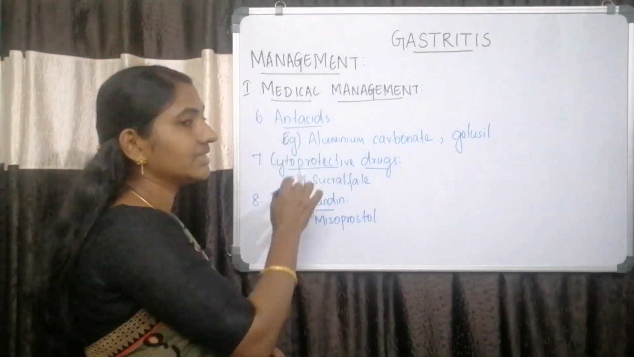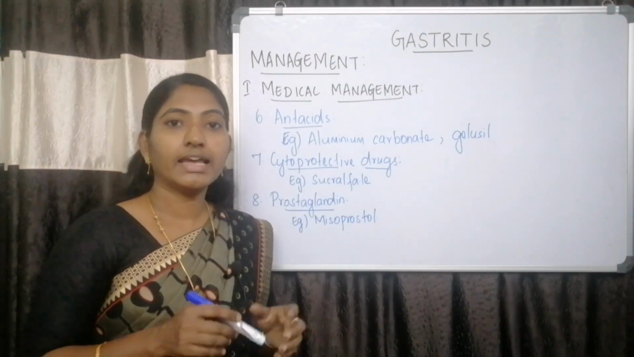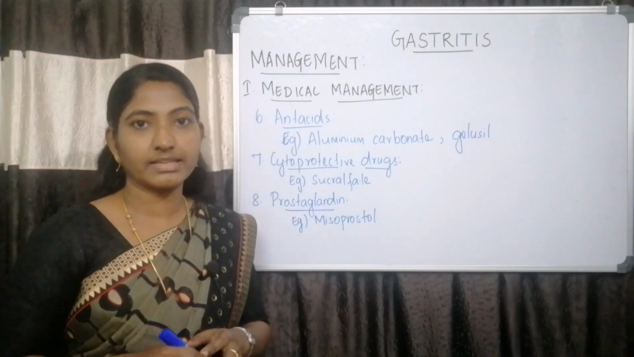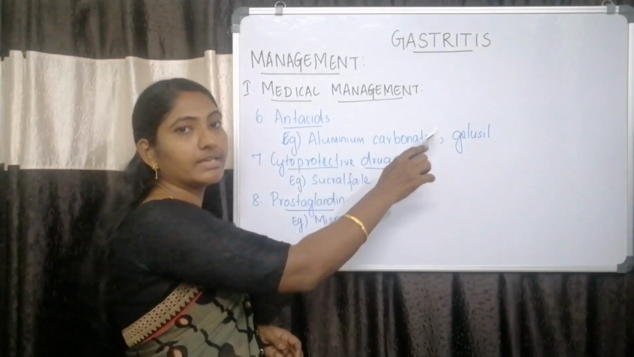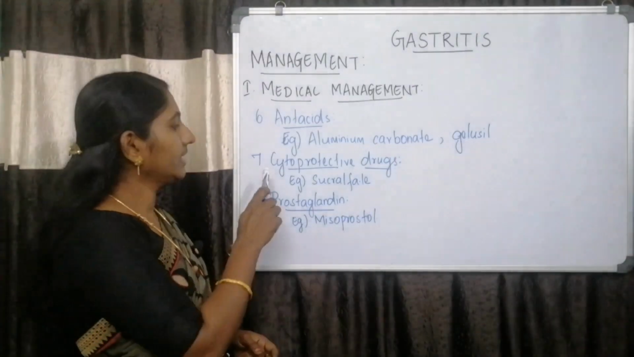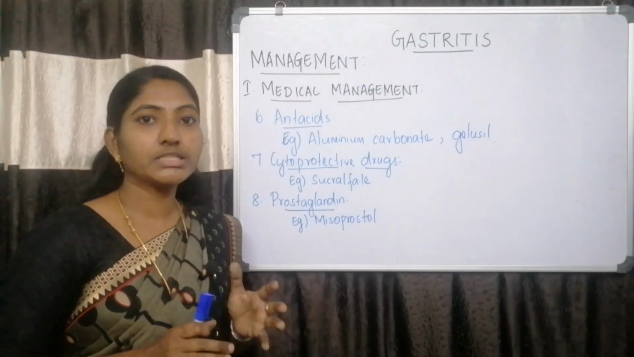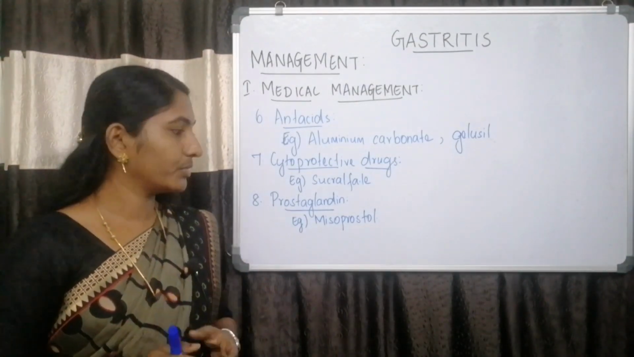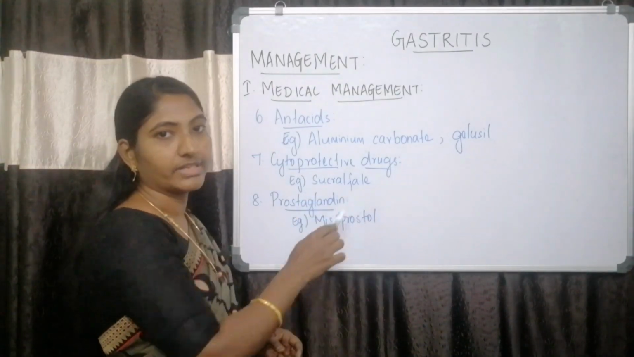Next is the antacids. Antacids help to neutralize the hydrochloric acid and increases the pH of gastric acid. Examples of antacids are aluminum carbonate and gelusil. Next is the cytoprotective drugs. These drugs form a protective layer in the GI mucosa. Example of cytoprotective drug is sucralfate.